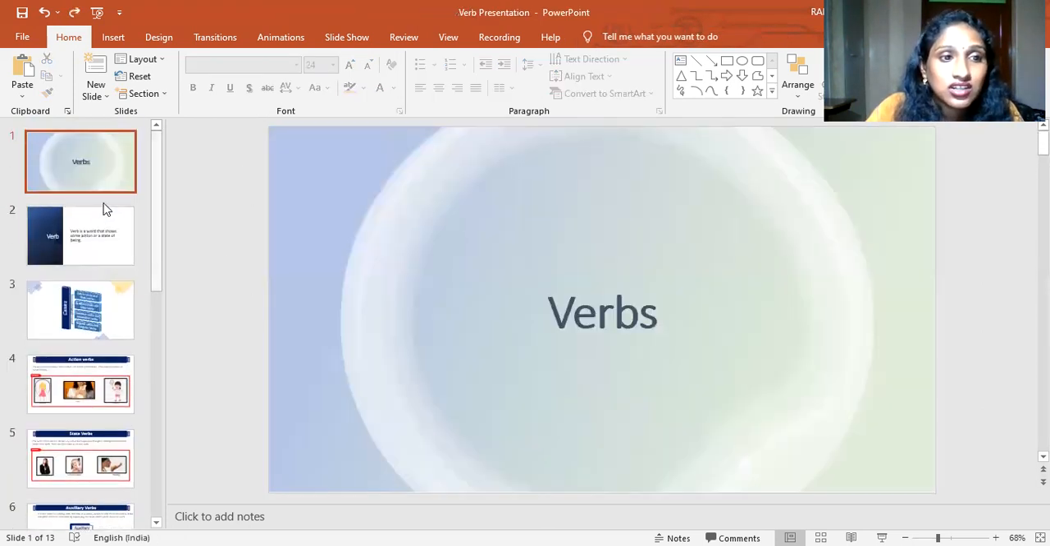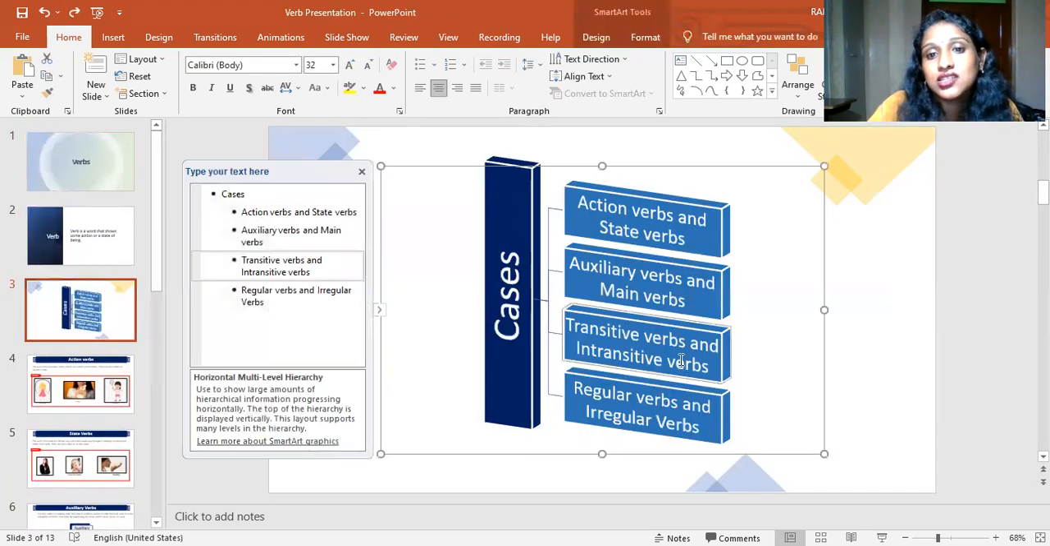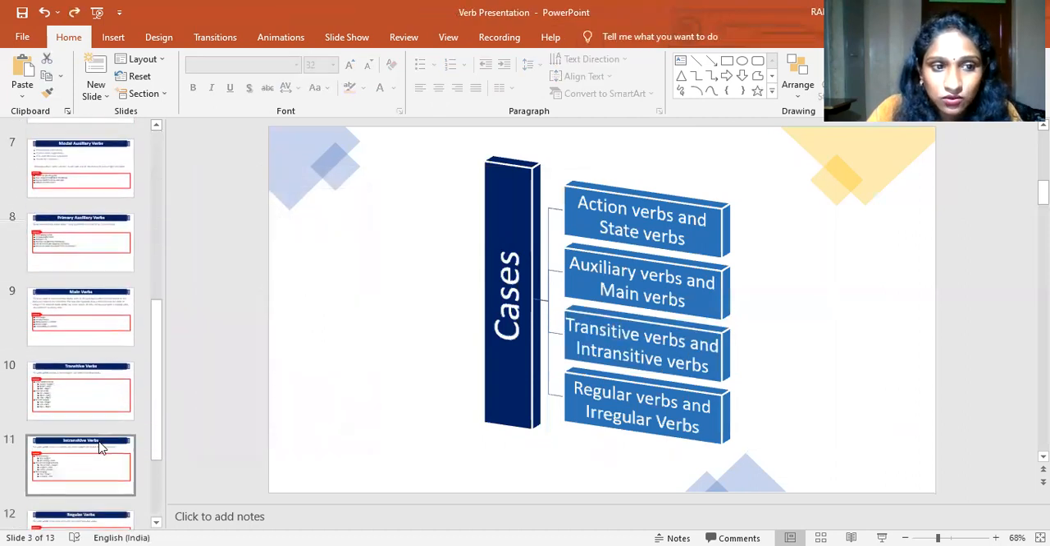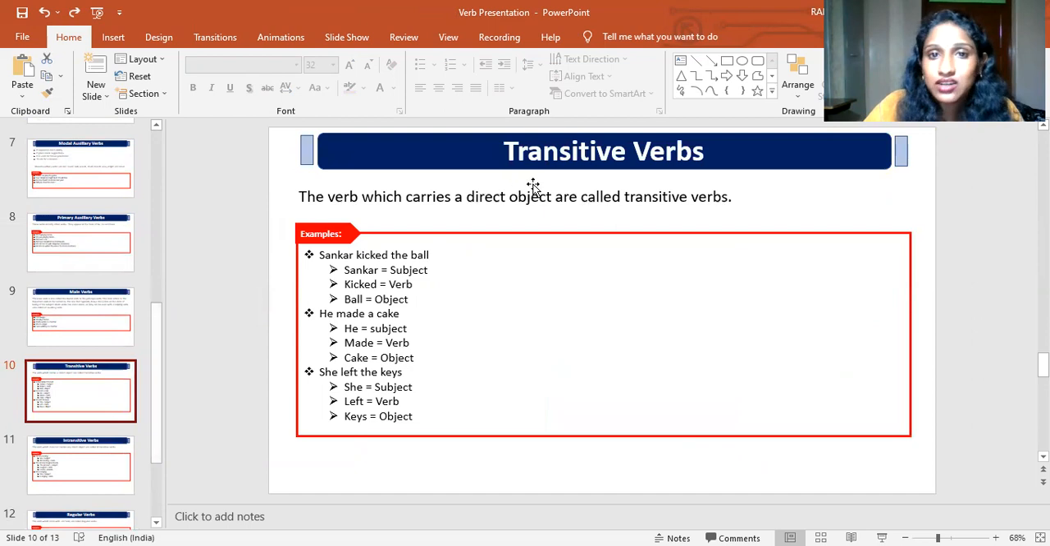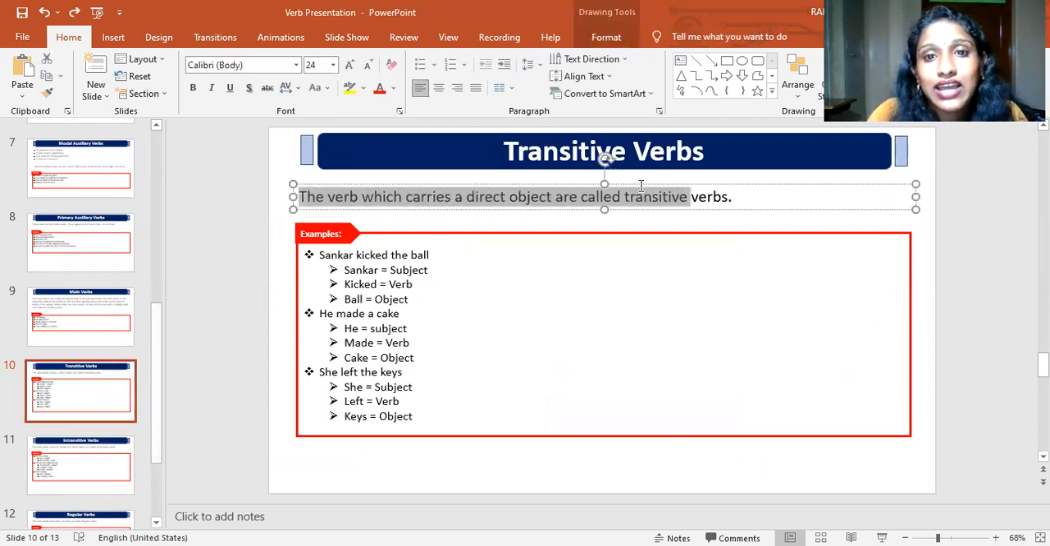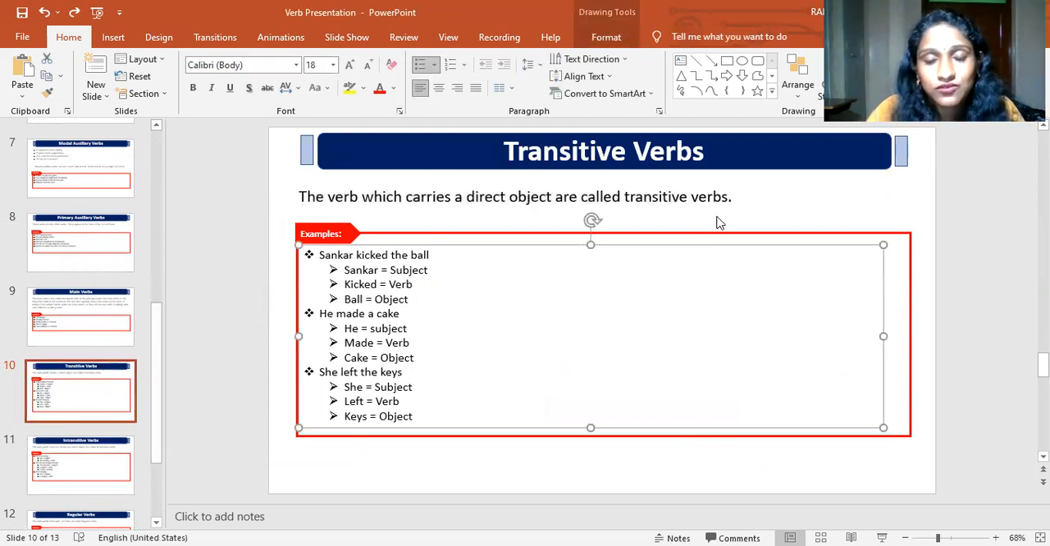So the next, third case is nothing but the transitive verb and the intransitive verb. So what is this transitive and intransitive verb? It's very simple. The verb which carries a direct object is called a transitive verb, which means the sentence always carries a direct object. That is called a transitive verb.